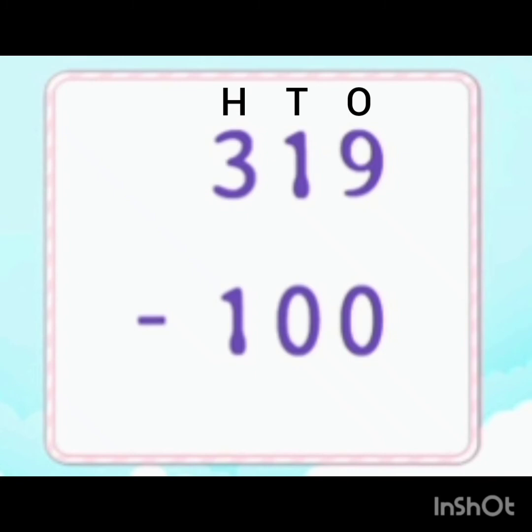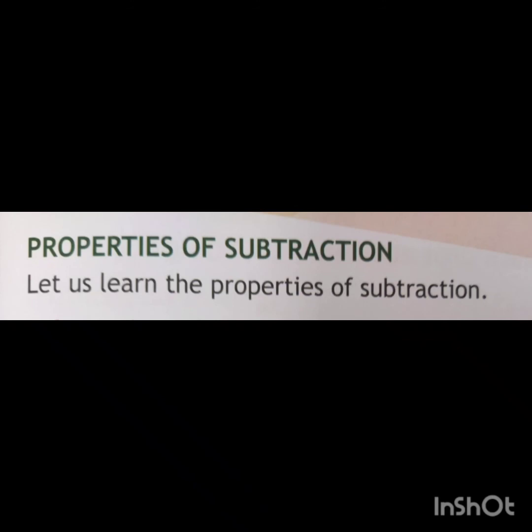Here, when we subtract 0 from any number, the answer is the number itself. So the digits in the tens and ones place remain the same. Then in the hundreds place, that is 3 minus 1. When 1 is subtracted from a number, the difference is the previous number. So 3 minus 1 is equal to 2. So the answer is 219.